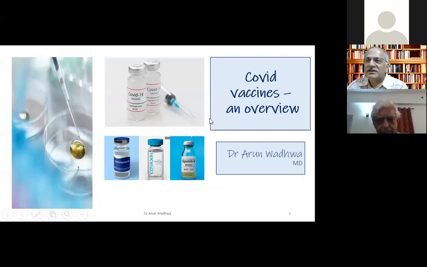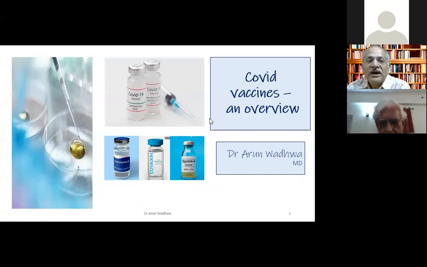And I must say this likely is valid only for today. The vaccines keep changing, COVID keeps changing. So what happens tomorrow may be different. And there is a lot of data in COVID vaccines. Like I said, sir, there are so many vaccines in the pipeline.